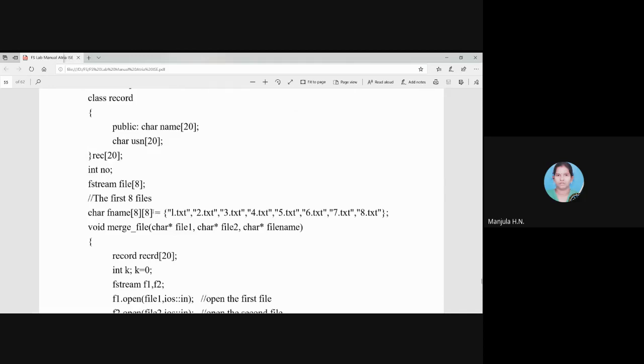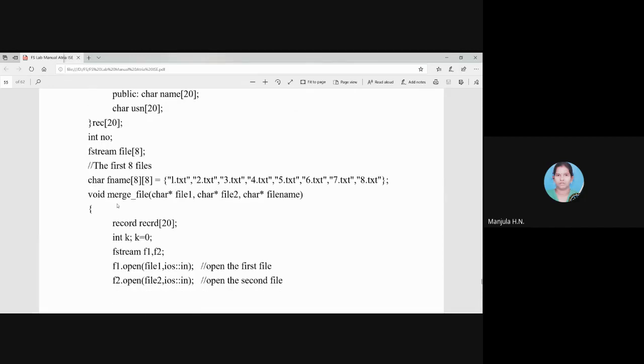Another index is total 8 files we have defined. So that will be the 8 files. That's what character file name 8 by 8 two-dimensional array we have used. Okay, so I hope it is clear for you guys.